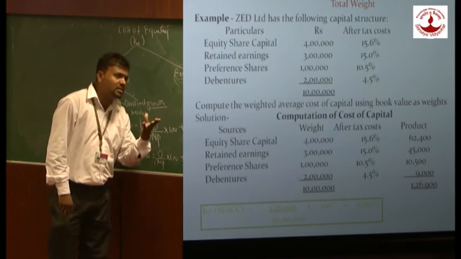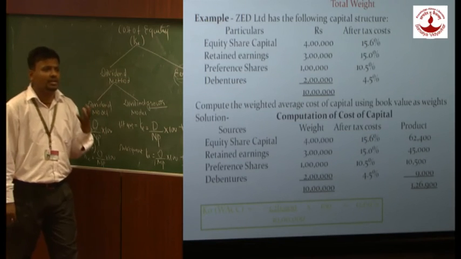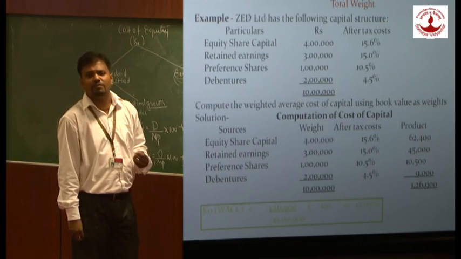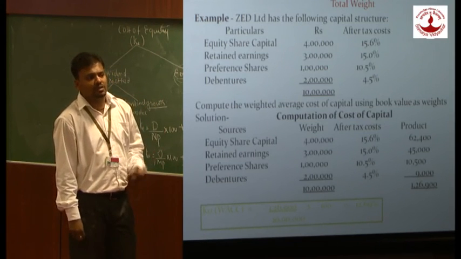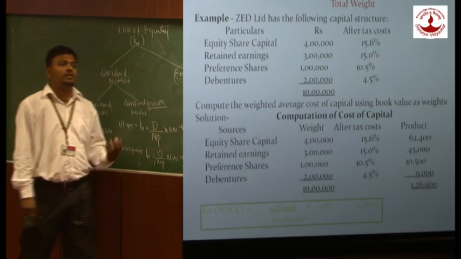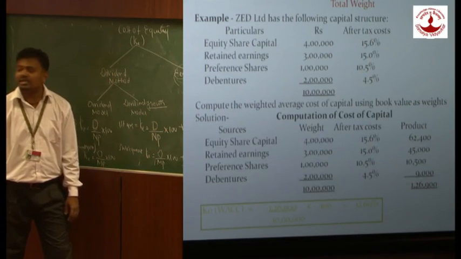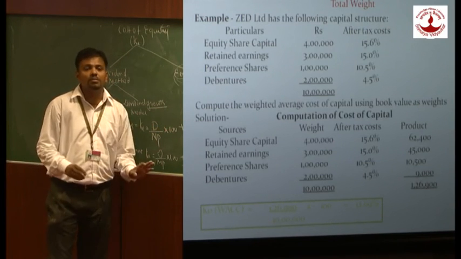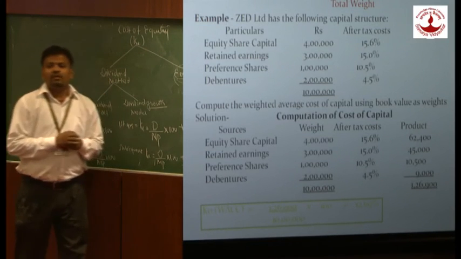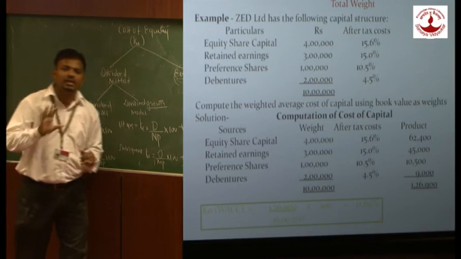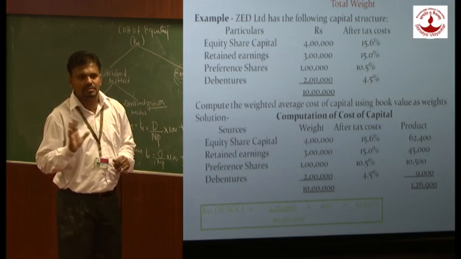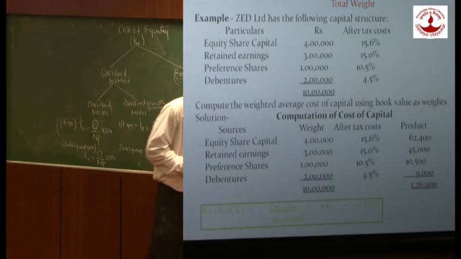As you see, for equity we have 15.6, in case of retained earning 15, preference 10.5, debenture 4.5. If we take the average of all 4, then the KO will be 1 lakh 26 divided by 10 lakh into 100, and our average cost will become 10.69%. This is how a company calculates cost of capital. So while calculating cost of capital, it is very clear: you are going to take the cost only after tax. Is it okay?